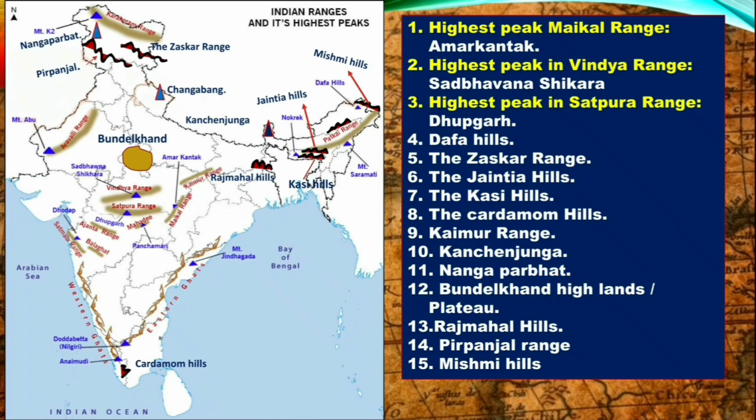Next, Bundelkhand Highlands or Plateau. So here you can see this is the Bundelkhand Highland. Next, Rajmahal Hills. And you can see this is the location of Rajmahal Hills. Near to the West Bengal state. Next, Pir Panjal range. Here you can see near to the Zanskar range there is Pir Panjal range, the north side.